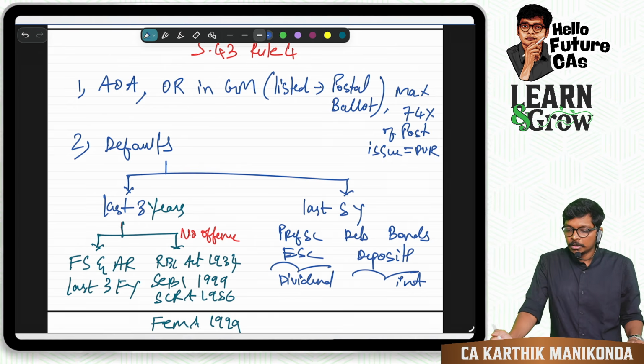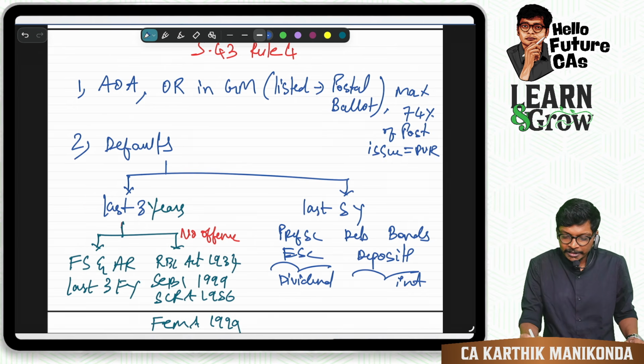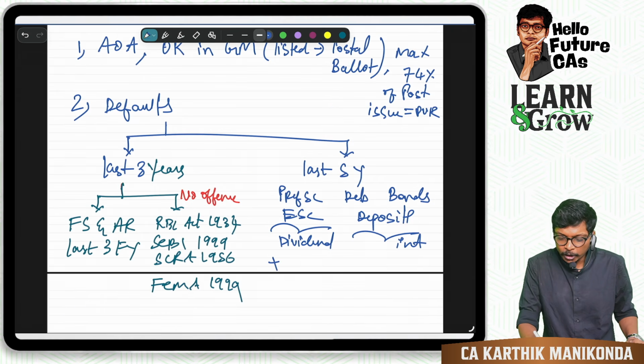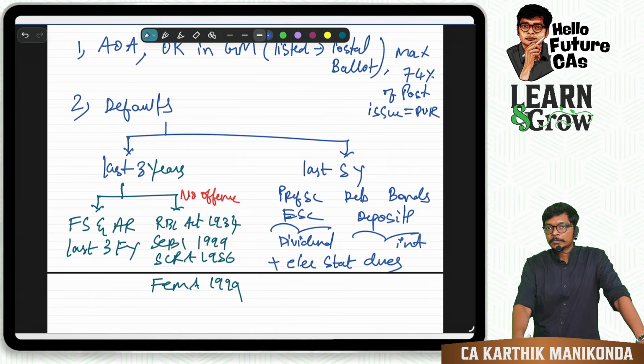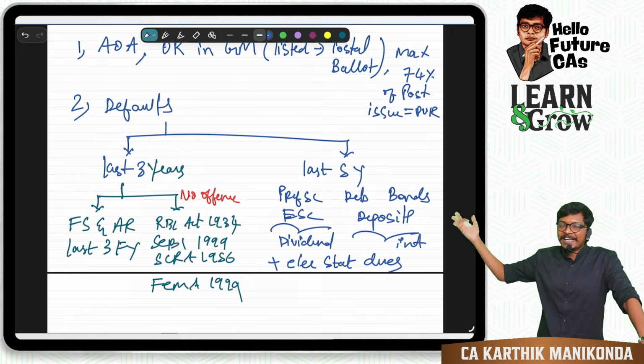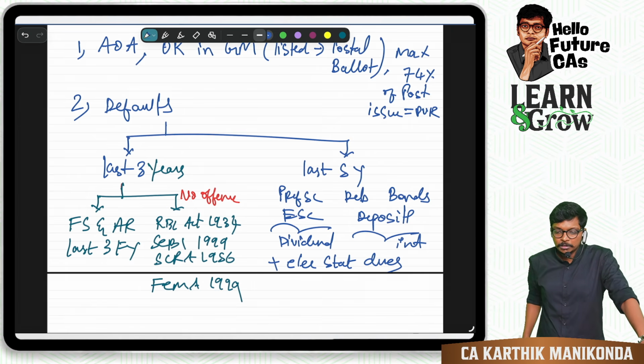Correct? These things should not have been defaulted, including principal, plus what? Plus what, guys? Employee statutory dues. You will frame a sentence, guys. That's why we have the book. Are you following, guys? Okay.